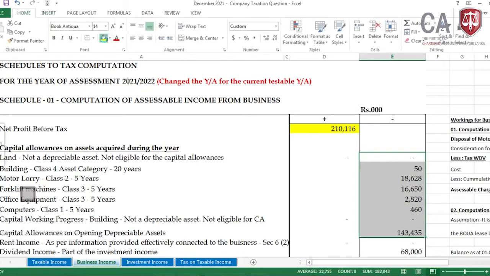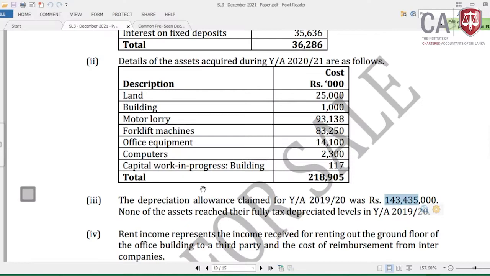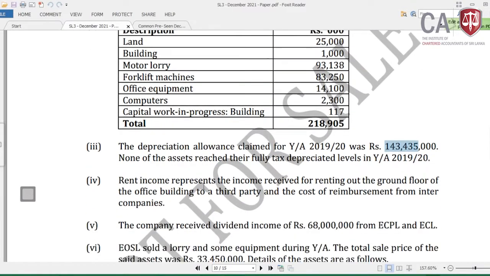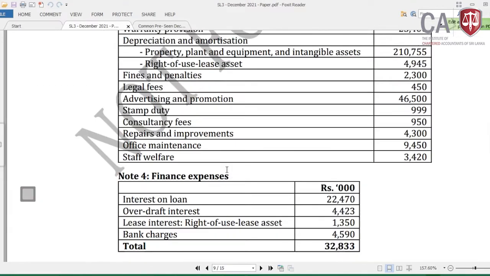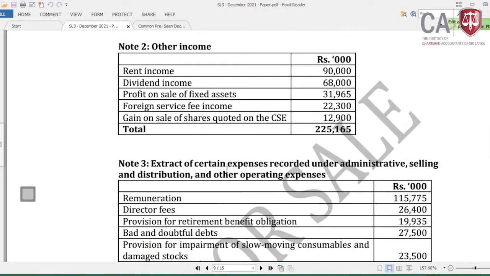Now come to the next adjustment in the paper, which is adjustment 4. Rent income represents the income received for renting out the ground floor of the office building to a third party and the cost of reimbursement from intercompanies. Now you can see even in the pre-seen it has given rent income as a part of the income, and in the paper rent income is recognized under other income, 90 million.